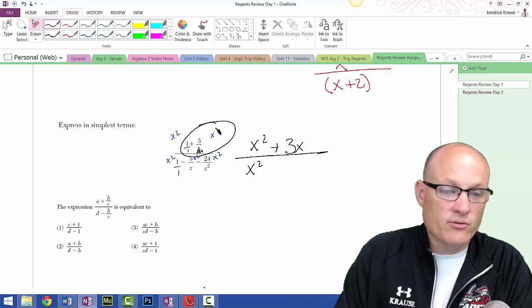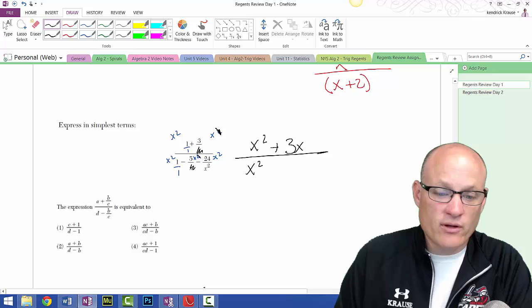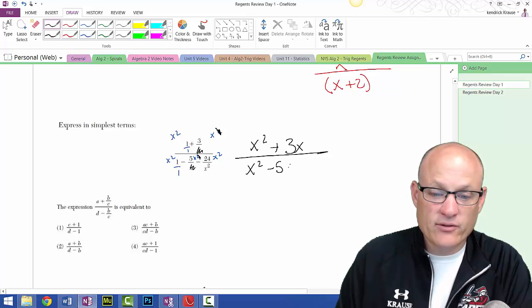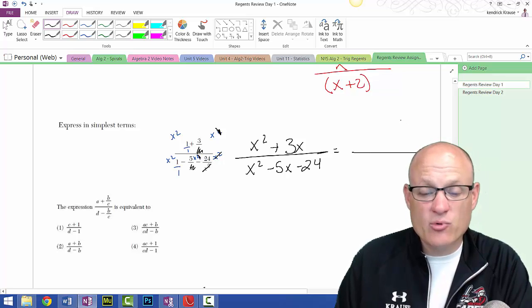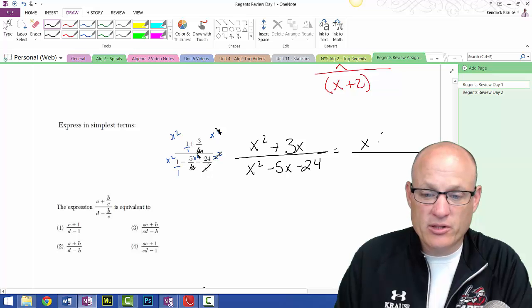I can't read this next one because I made them so big. One of these x's cancels one of these x's, leaves me minus 5x. And this x squared cancels with this x squared, leaves me minus 24. Now, I'm not going to check any more of these. I think you guys get the idea about checking. If you don't, watch the video again, rewind it, watch it.